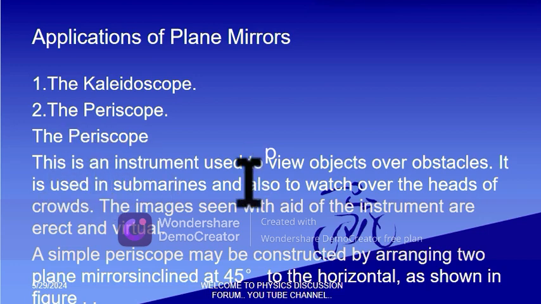Periscope, this is an instrument used to view objects over obstacles. It is used in submarines and also to watch over the heads of crowds. So the images seen with the aid of instruments are erect and virtual. So we find that in construction, the plane mirrors are inclined at 45 degrees. So this is the angle, very important. It is inclined at 45 degrees to the horizontal as shown in the figure.